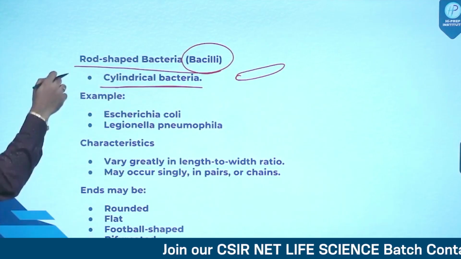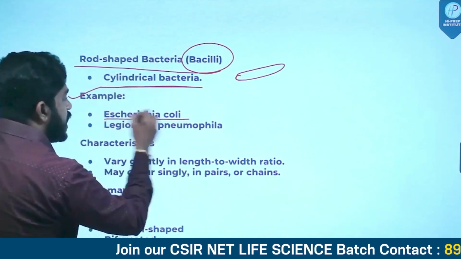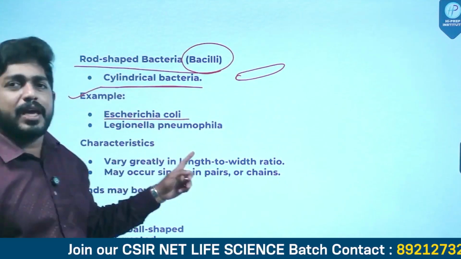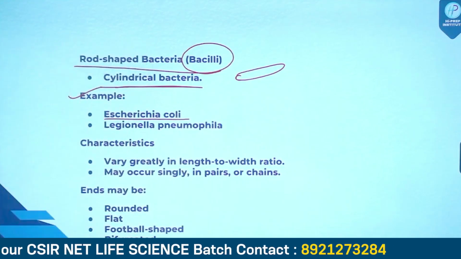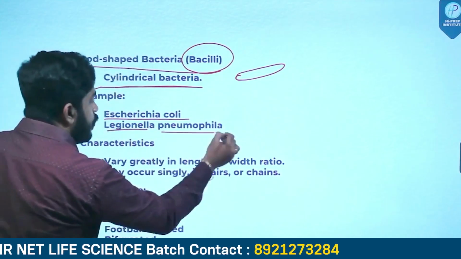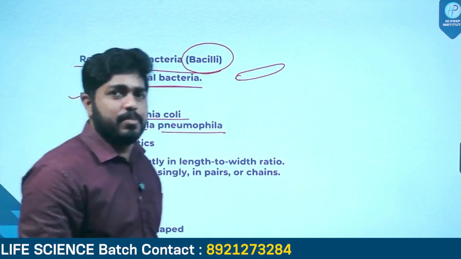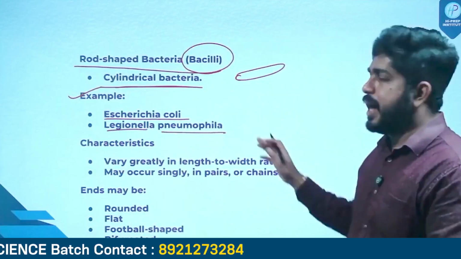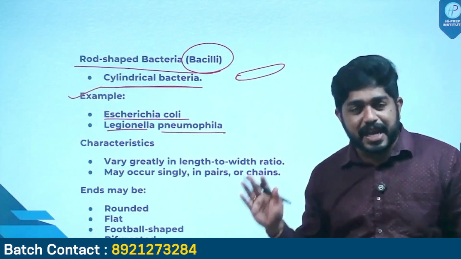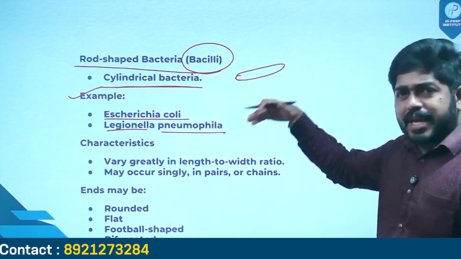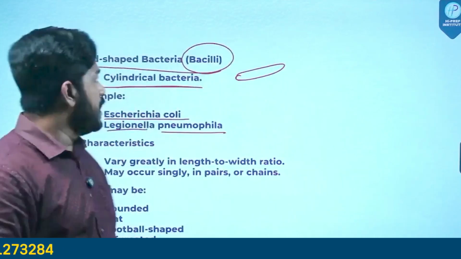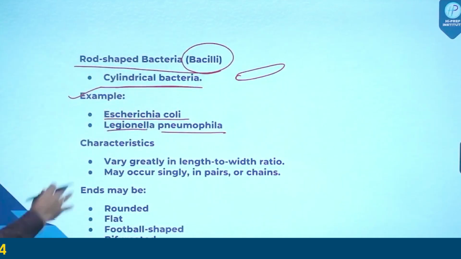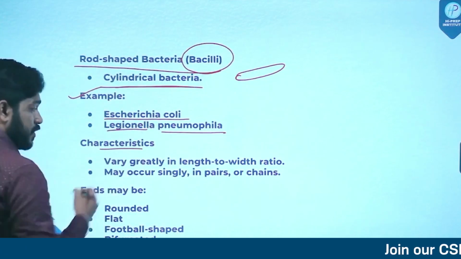So what is an example of bacilli? Escherichia coli, the famous E. coli. It is an example of bacillus type bacteria. Legionella pneumophila is a different example of bacillus. You can get n number of examples. I'm just focusing on 2 examples. So bacilli examples: E. coli and Legionella pneumophila.